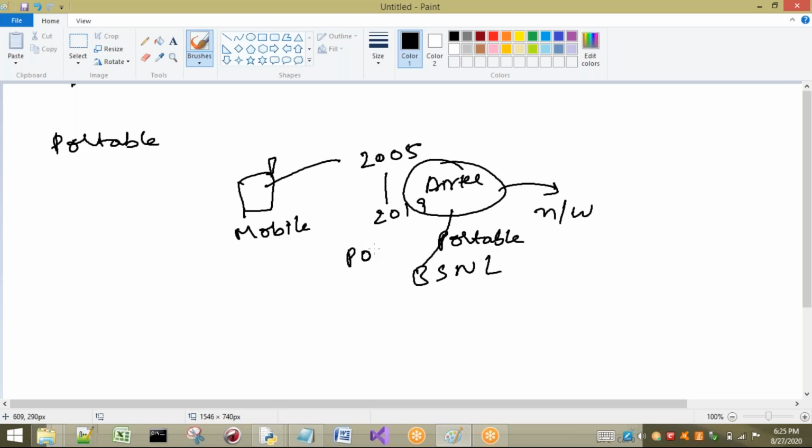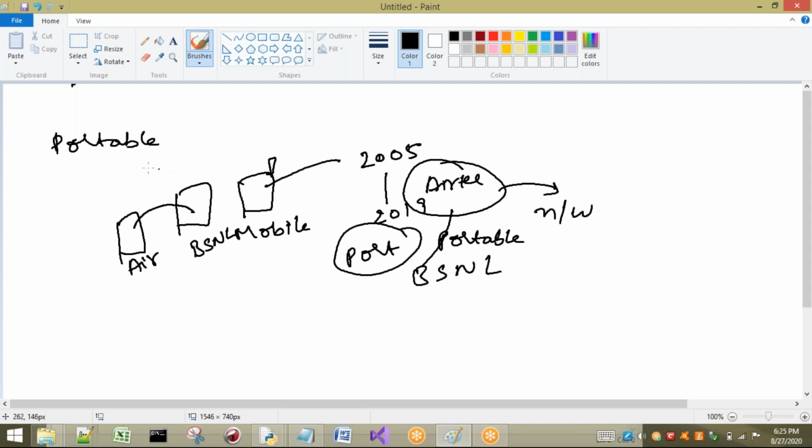You will say I will port my number. You have heard this word many times. Port is nothing but portable. Here I am porting my mobile number from Airtel to BSNL. That means I am migrating from Airtel to BSNL. We have to understand one thing: I am changing from one network to another network. Is my number going to change? My number is not going to change. My number in Airtel is the same as my number now in BSNL.